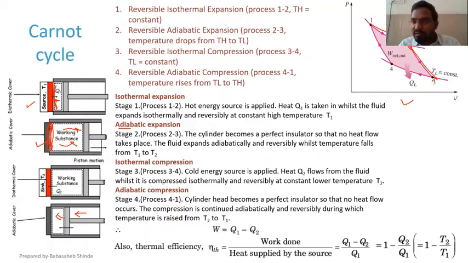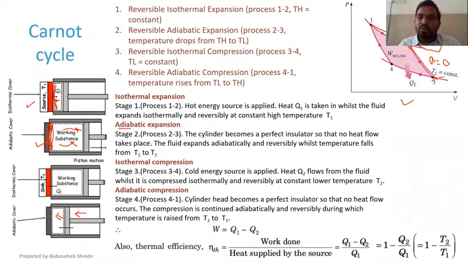Now, during this expansion 1 to 2 and 2 to 3, during 1 to 2 we are assuming that temperature remains constant, and during 2 to 3 temperature changes from T higher to T lower, but in that case heat transfer is equal to 0, because that is an adiabatic process, right?